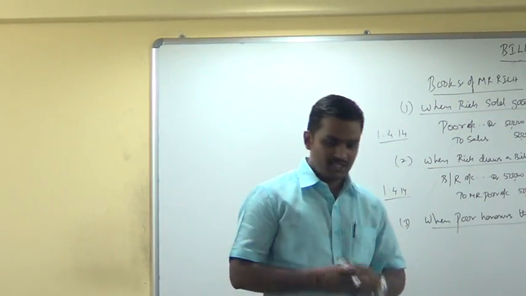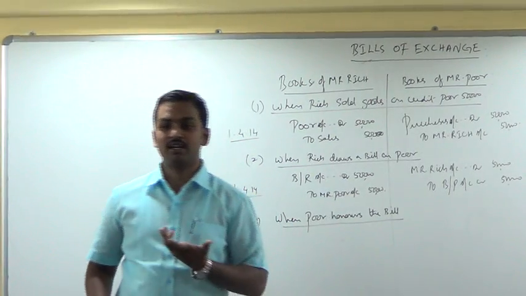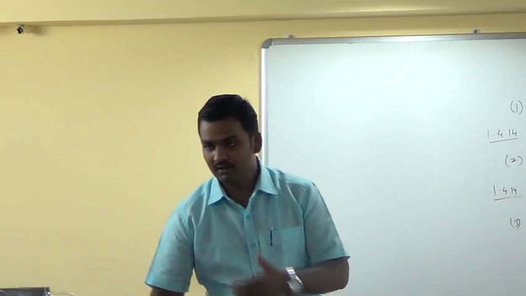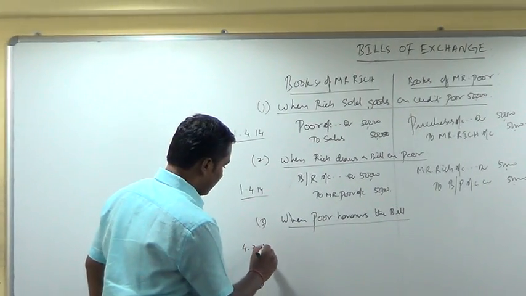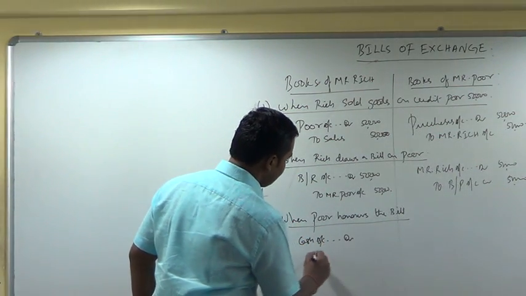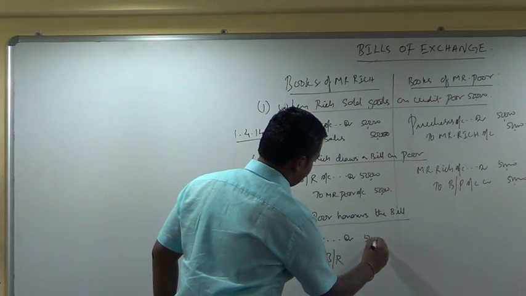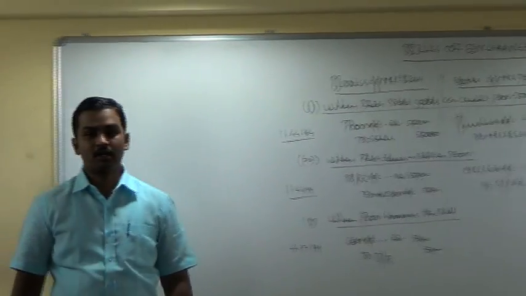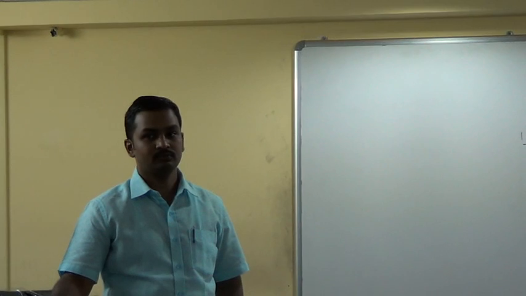Now Rich is receiving cash, he is giving the bill. Cash is coming in, bill is going out. What is the entry pass? 4th July 14, cash account debtor to bills receivable, 50,000.